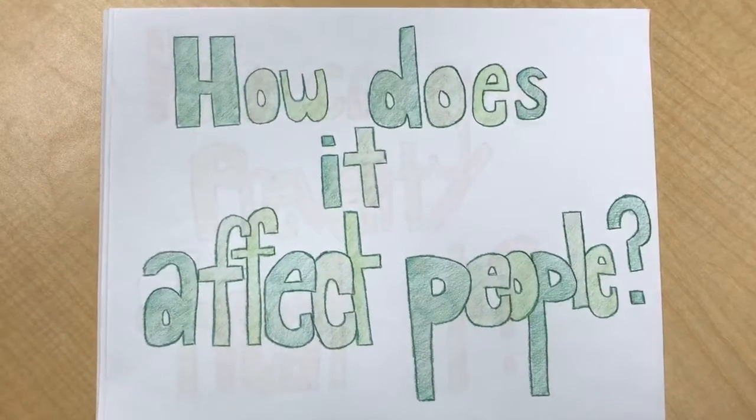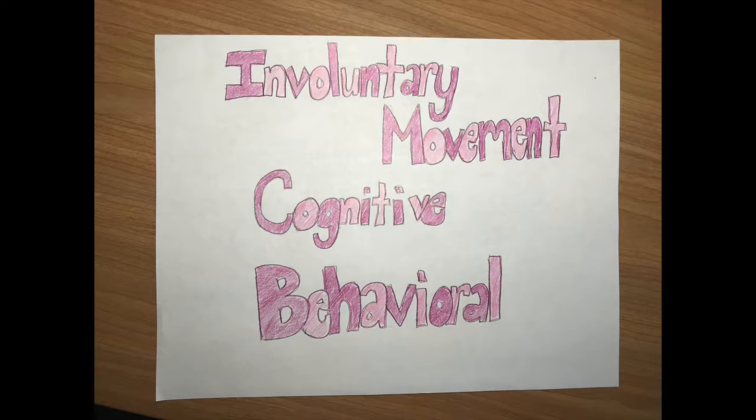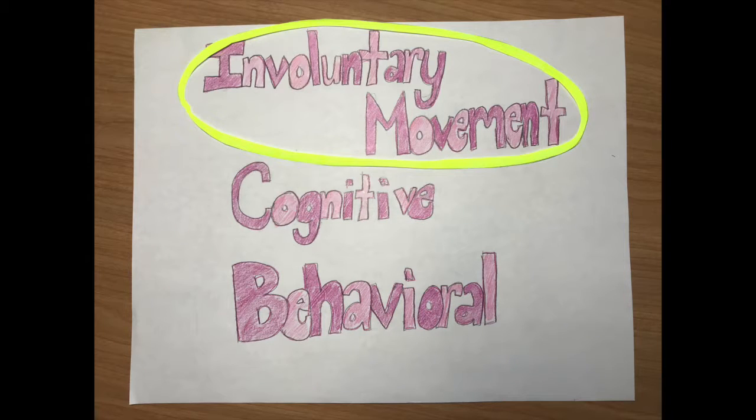To start off, I will be talking about how Huntington's affects people. The symptoms experienced by people with Huntington's disease can be divided into 3 main types: involuntary movements, cognitive problems, and behavioral symptoms. When a person has Huntington's disease, they experience involuntary movements. This is known as chorea, which is the Greek word for dance. At the beginning, people appear to be fidgety, but then the fidgets turn into involuntary movements.